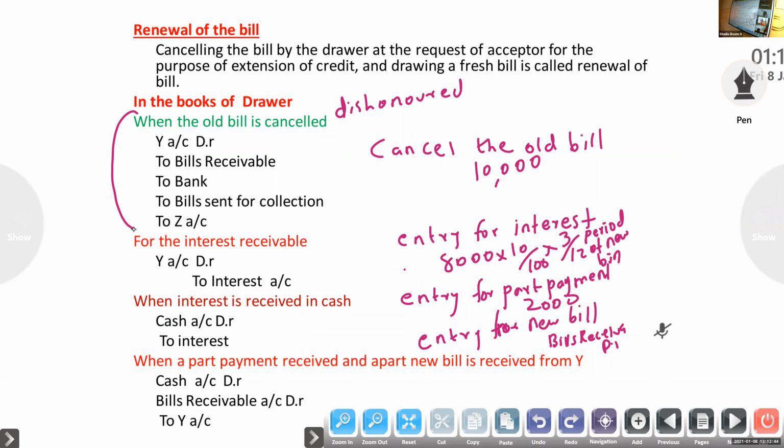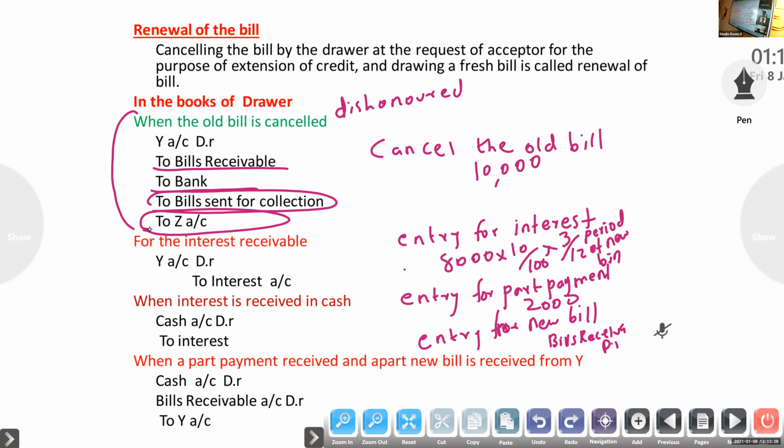Suppose a bill retained till maturity is dishonored. What is the entry? Drawee account to bills receivable. Clear? If a discounted bill is dishonored, drawee account to bank. If a bill sent for collection is dishonored, drawee account to bills sent for collection. If an endorsed bill is dishonored, drawee account to endorsee. Clear? Dishonor entry only, first one. So only one will come on the basis of the question. Sometimes if it is a discounted bill renewal, drawee account to bank.